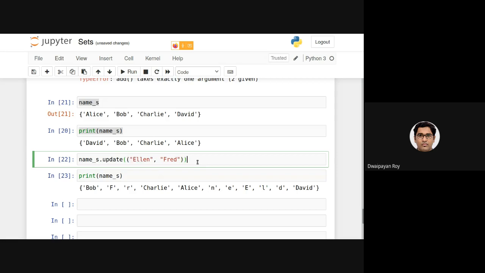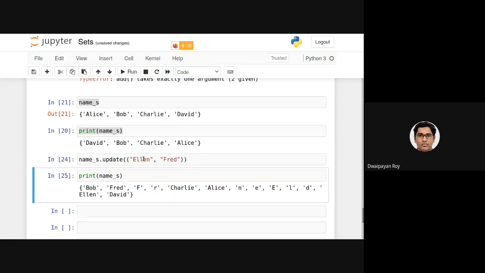To do that, we need to provide this. Now if I execute this, and then execute this, you can see Ellen and Fred have been added. Note that this F, R, N, E, capital E, L and D were added before.